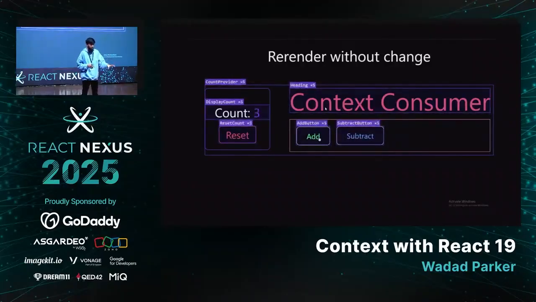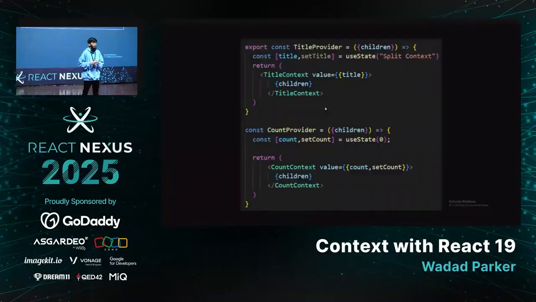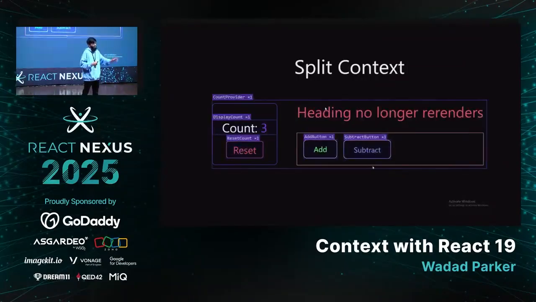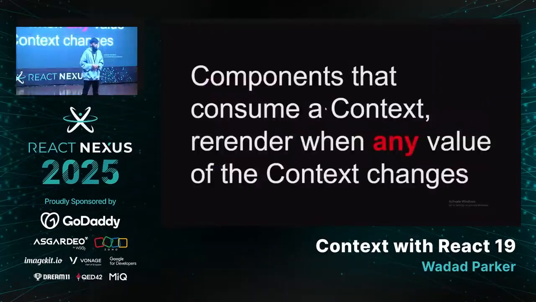In this particular scenario, what you should always do is split your context. If you ever see your state unnecessarily re-rendering, just split it up, create a new provider, provide it, consume it, and you can see that, okay, the heading no longer re-renders. But yes, the buttons are still re-rendering. What do we do about that? We can't do much because components that consume a context re-render when any value of the context changes. That, my friends, is the single greatest reason why people hate and blame context.